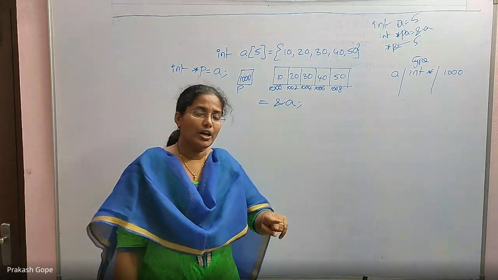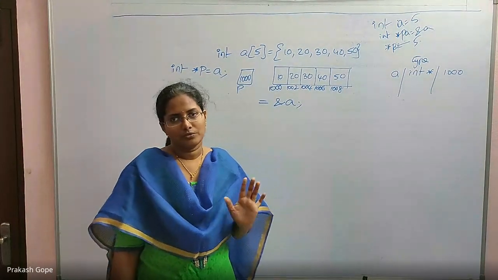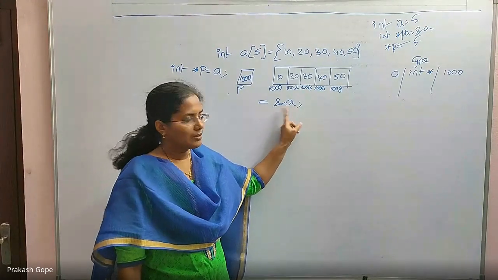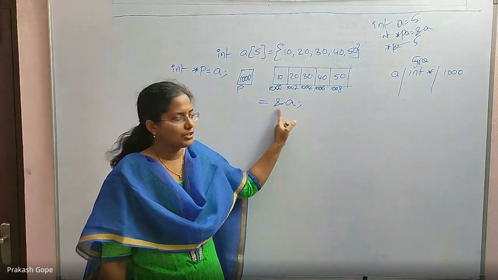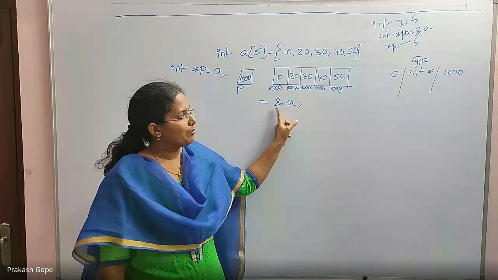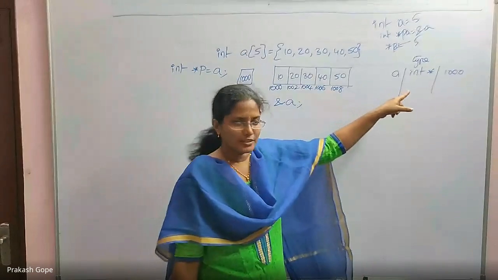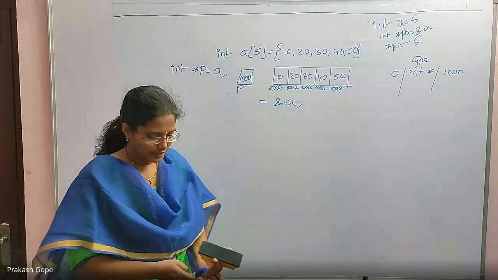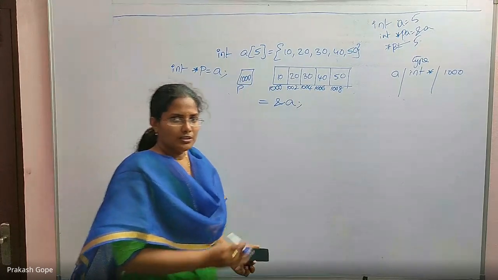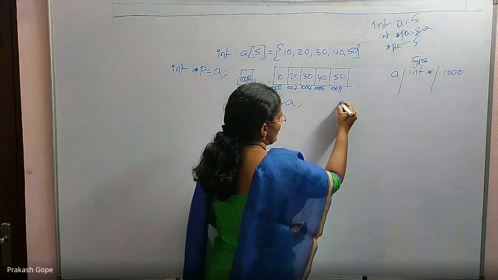And I'm telling you the value also: the value is 1000. If you try to print this, it will print 1000. Then what is the type of ampersand A? The type of A is int star, but the type of ampersand A is not int star. Yes, this is the point that I want to tell you very clearly.